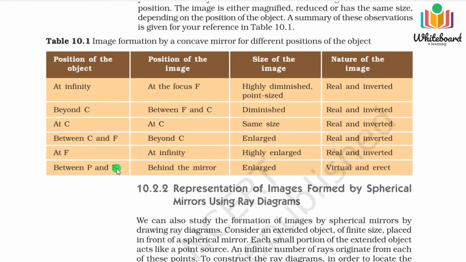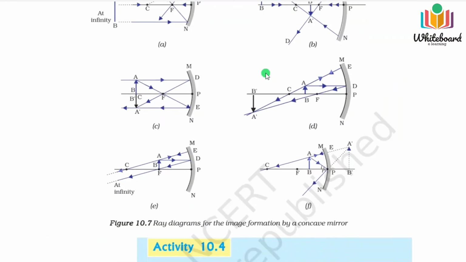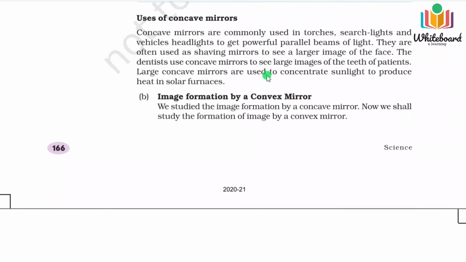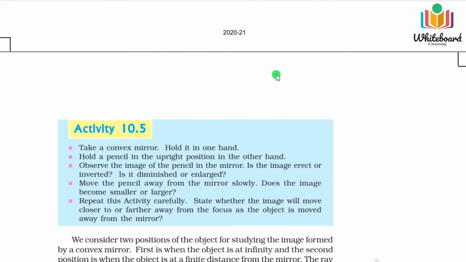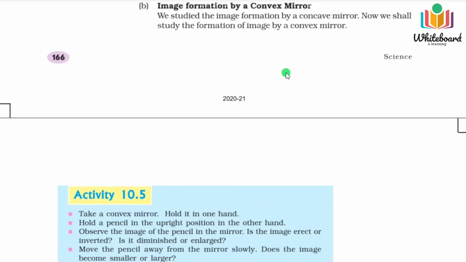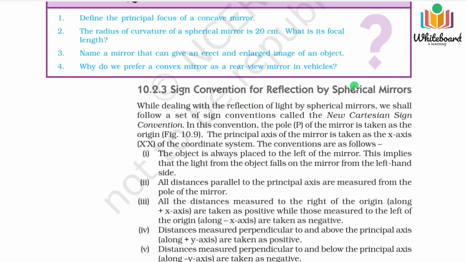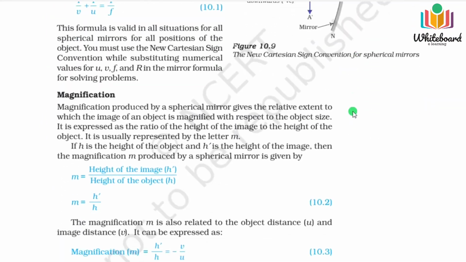And this is a special case I have told you: between P and F, an enlarged, virtual and erect image will be formed behind the mirror. So today we will end the class here, and next day we will learn about the spherical mirror, that is the convex mirror, and the uses of convex mirror and sign convention of reflection of spherical mirrors, and the remaining topics.